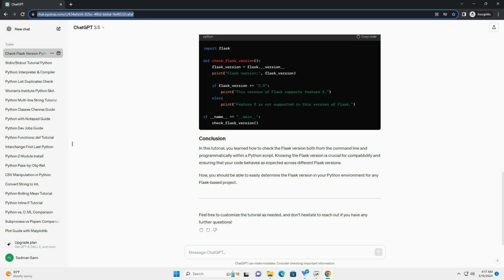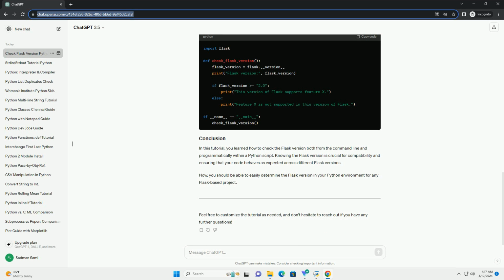It's essential to ensure that your code works across different Flask versions, especially if you're developing a library or a widely used application. You can use version comparison techniques to handle version-specific behaviors or features. Here's an example of how you can perform version checks within your code.